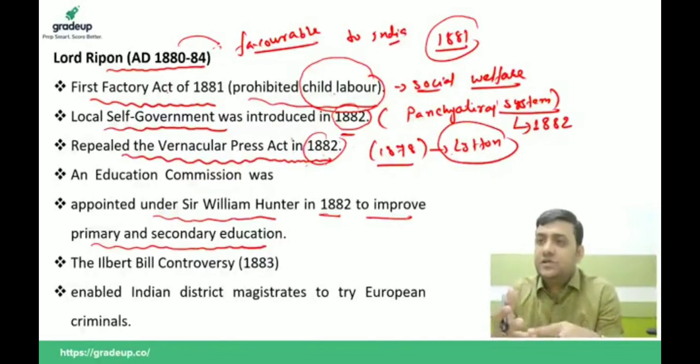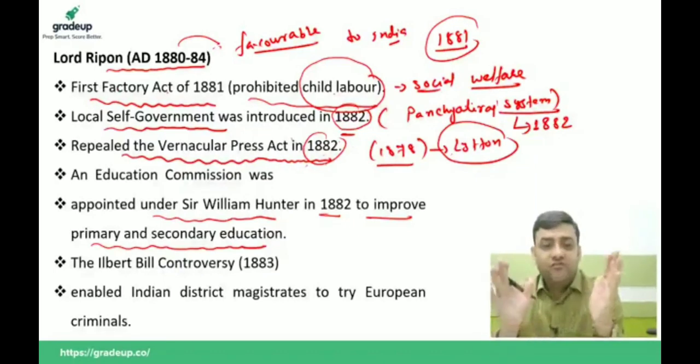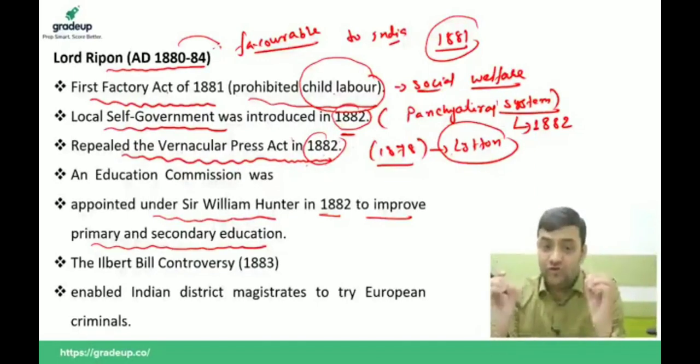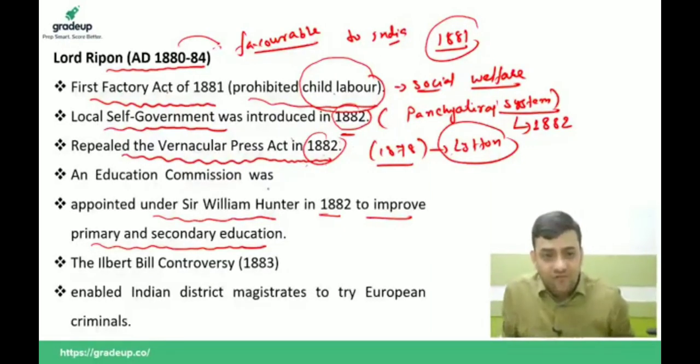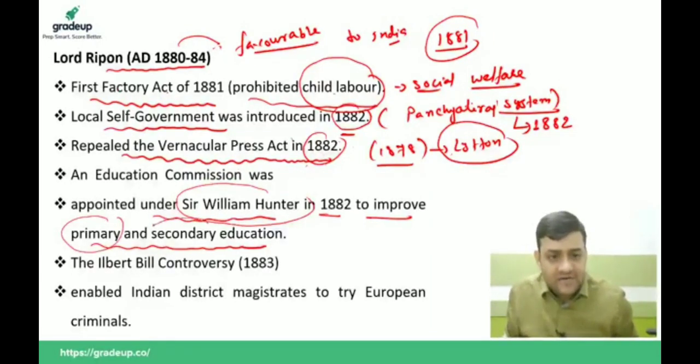In 1882 he gave the concept of Panchayati Raj. He repealed the Vernacular Press Act, and in 1882 he also appointed the William Hunter Commission in order to improve primary and secondary education. Don't forget this important thing. In 1882, Sir William Hunter Commission was appointed just to improve the primary and secondary education system of this country. This is very important. William Hunter Commission.